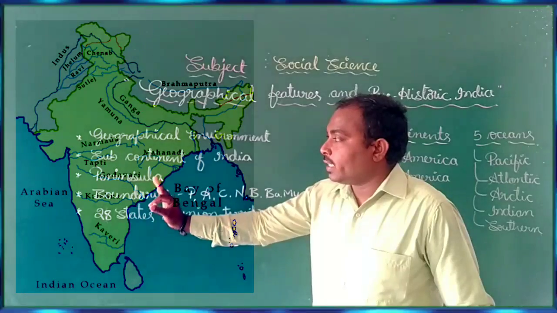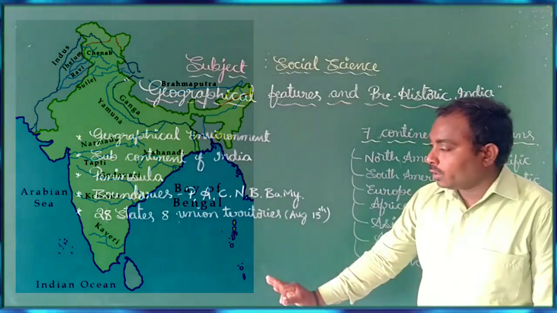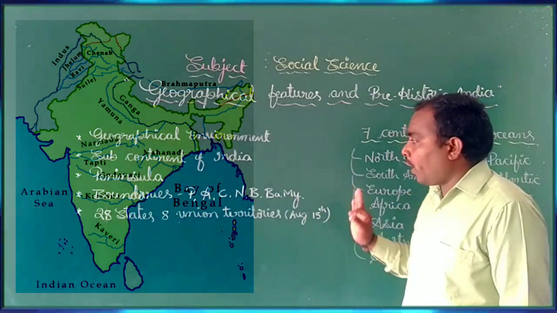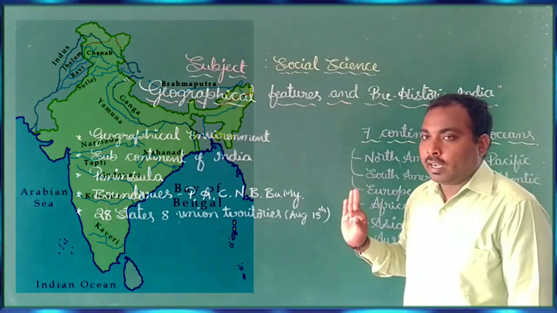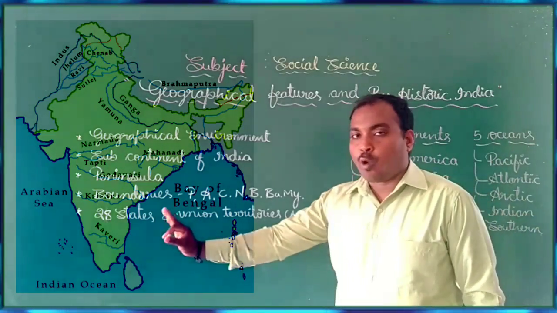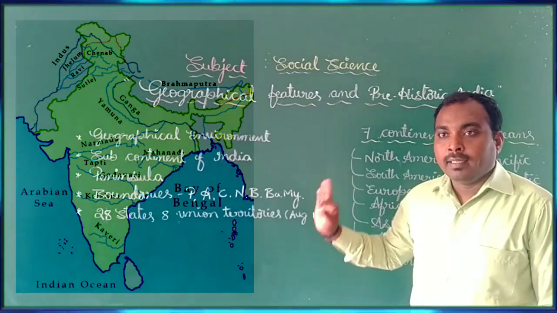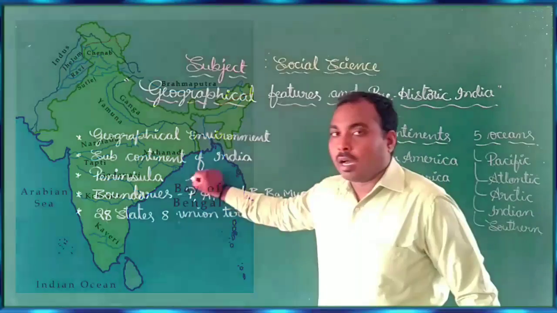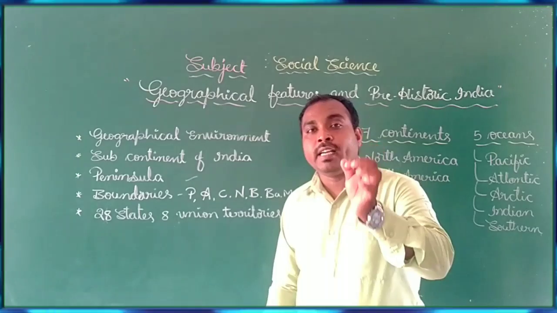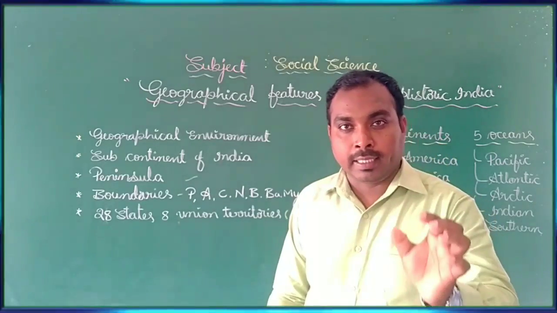Towards the west there is the Arabian Sea, in the south there is the Indian Ocean, and in the east there is the Bay of Bengal. That is why 3 sides of water and 1 side of land is called a peninsula, and India is called a peninsular country.